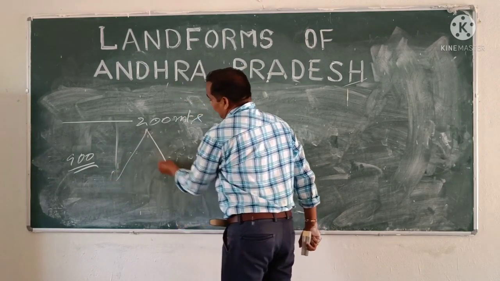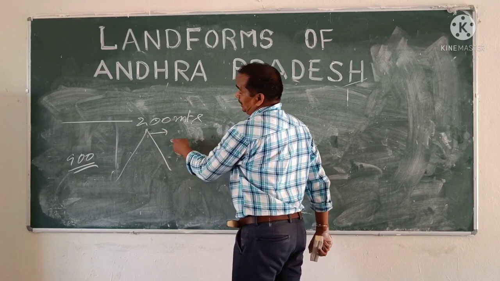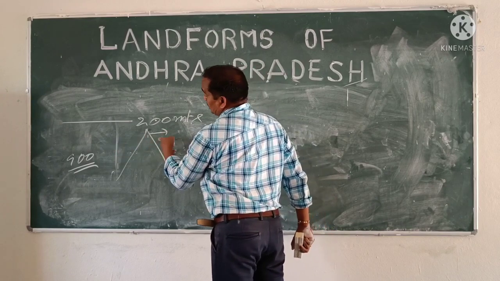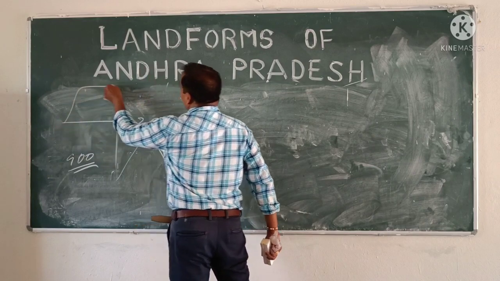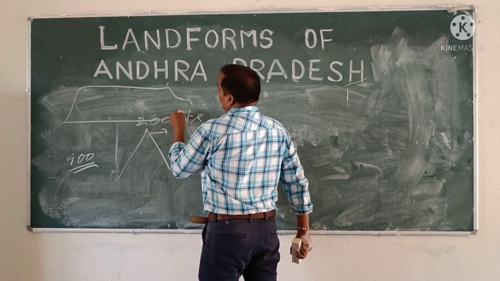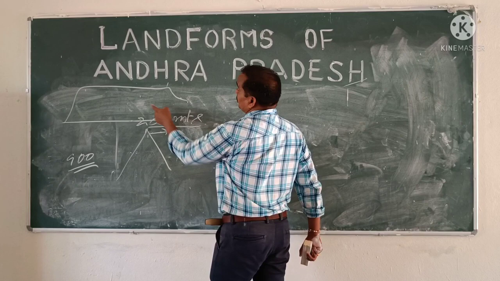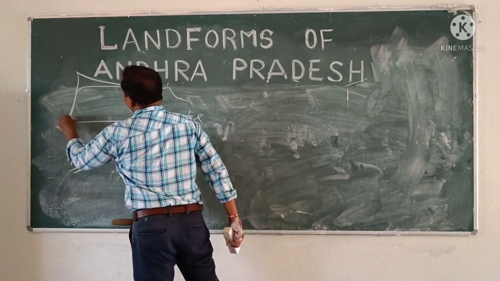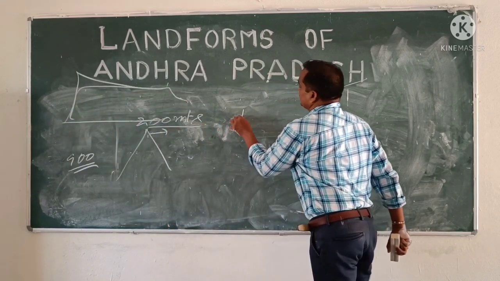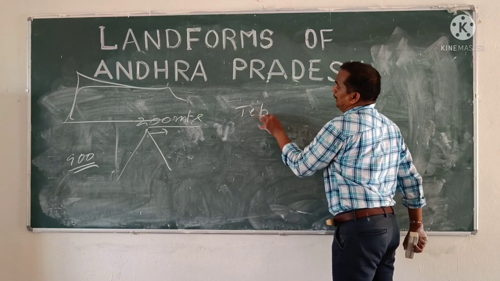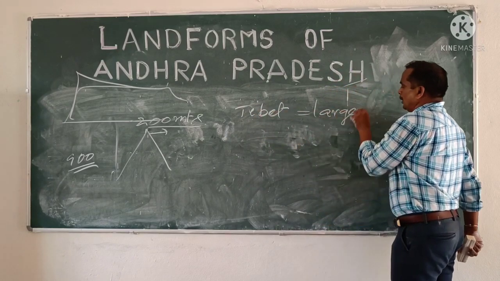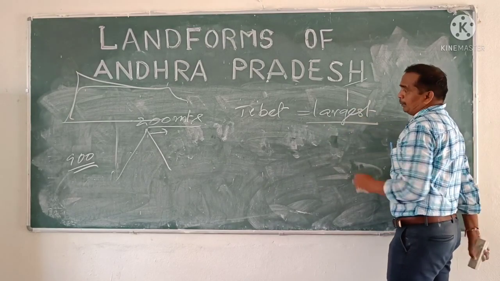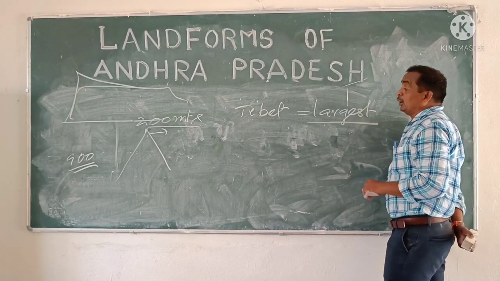Basing on the surface, if it is a summit surface and crosses 900 meters, this is called a mountain. If it is a flat surface and crosses 900 meters or 200 meters, that is called a plateau. Why? Because the Tibet plateau is the largest and highest plateau in the world.